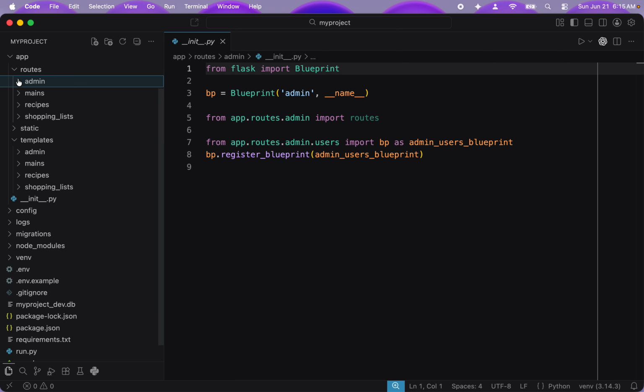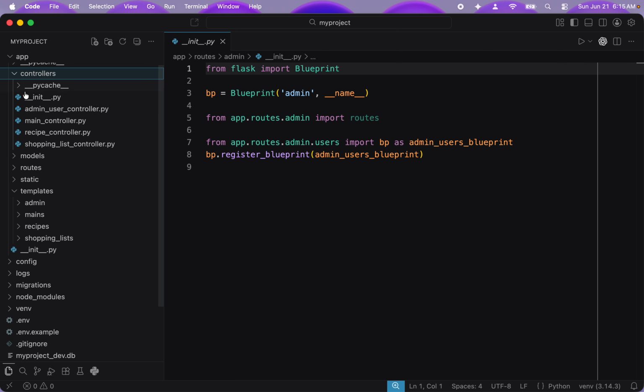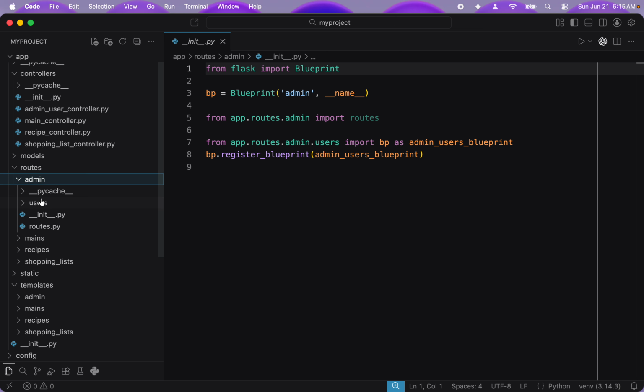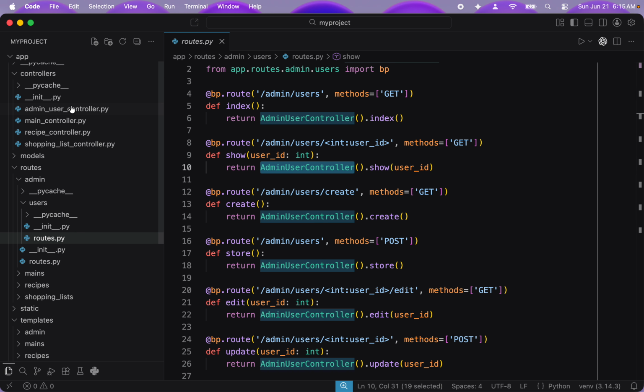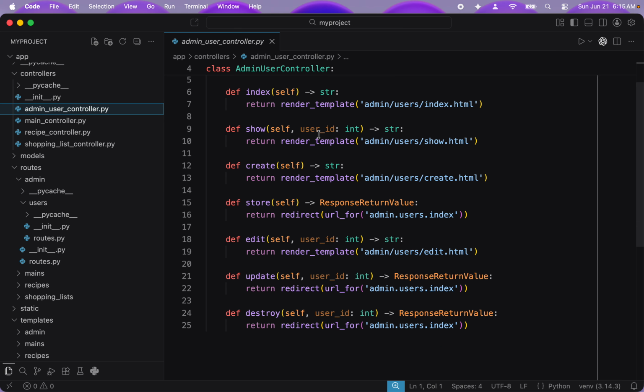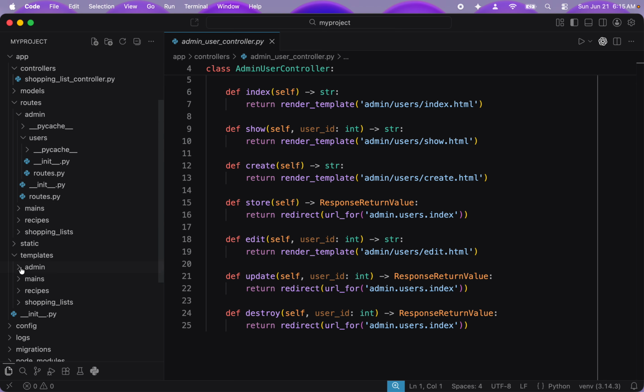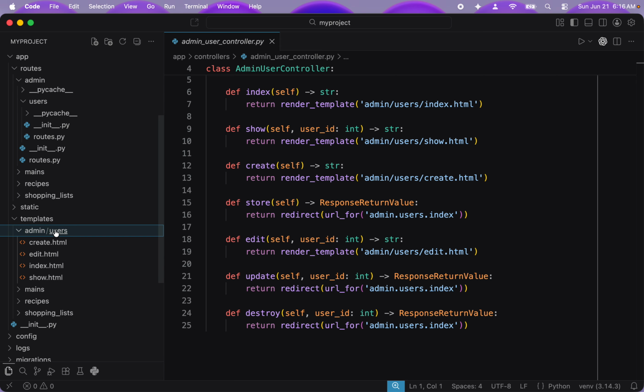so that's the routes, the controller. You should have an admin user controller. And in the routes, that admin user controller should have been referenced here. And sure enough, it was admin user controller. So there's the admin user controller, and then there are the routes. And then in the templates, it's admin user, and then the 4 templates that we usually end up with. So templates, admin, users, and that's the only folder in here. So it just directly shows that. And then there's the 4 templates.